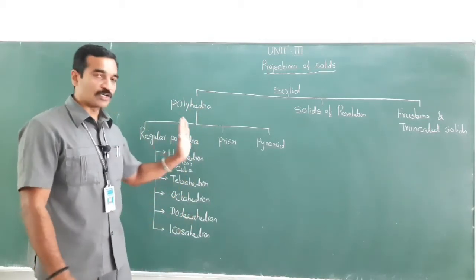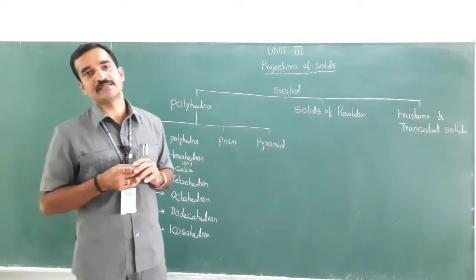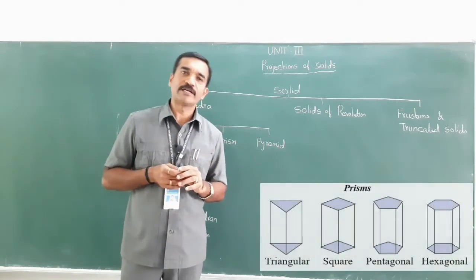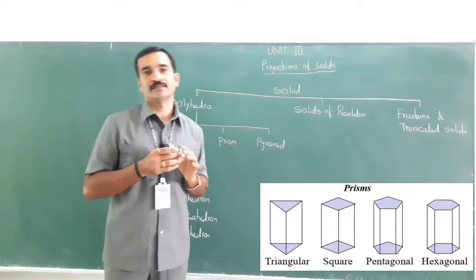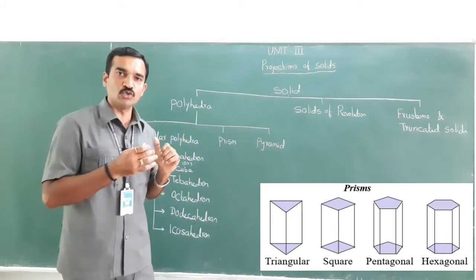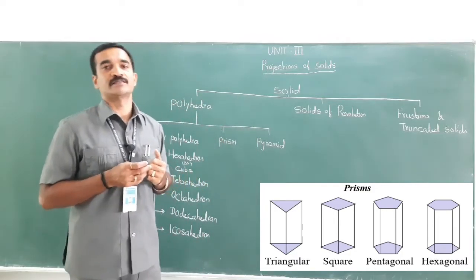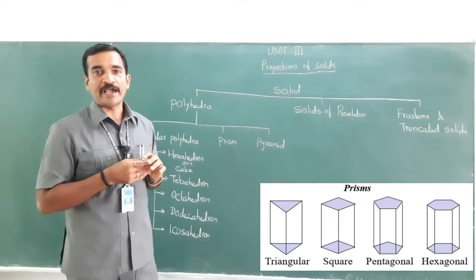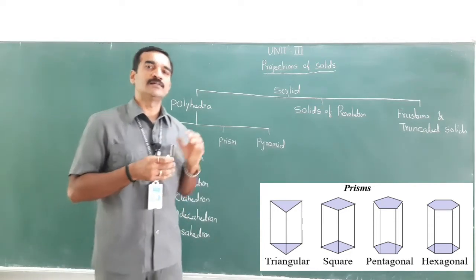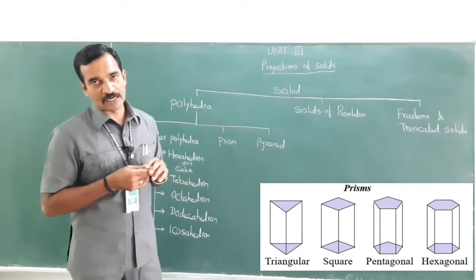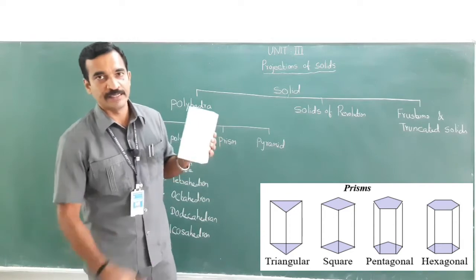This comes under regular polyhedra. Let's move to prism. By the way, what is a prism? A prism is a polyhedron having 2 equal faces of the same shape, parallel to each other. That is nothing but the top face and bottom face, parallel to each other and joined by other faces, which may be rectangular or parallelogram. For an example, let me show the prism.